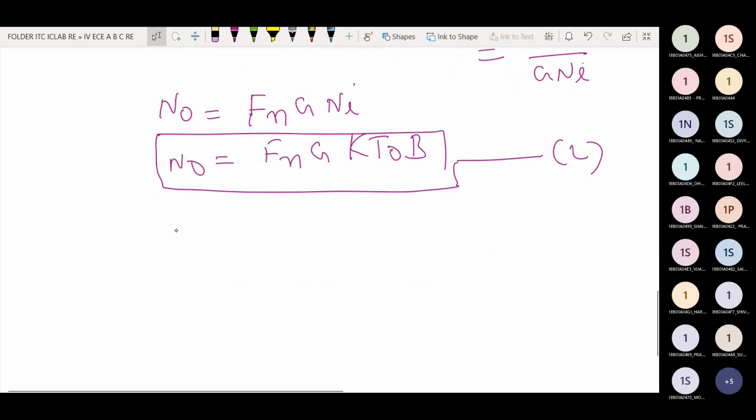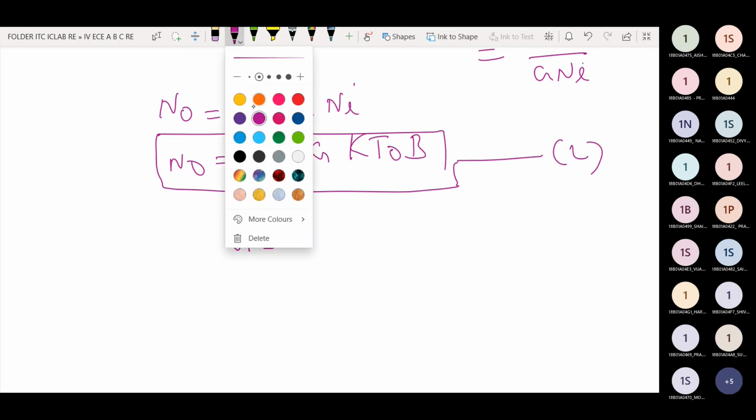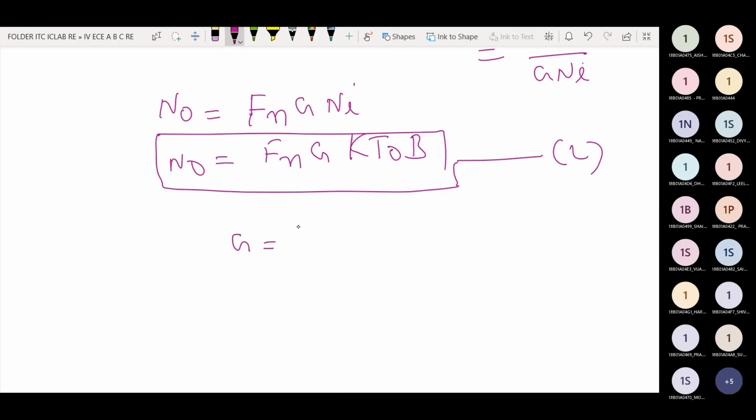First one, in the receiver communication system, G is equal to output signal power S naught by input signal power. For one expression, G is equal to output noise by input noise.